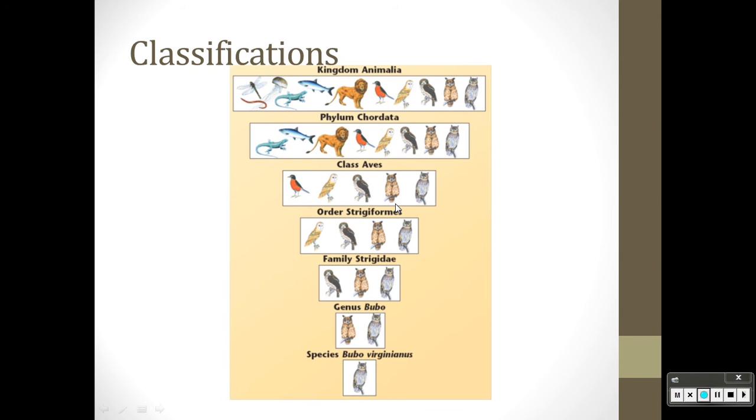Okay? Now, the animals are classified. We're going to go into the animal kingdom. I'm pretty sure that's what it says. It doesn't, but that's what I'm sticking with. So we're going to talk about the animal kingdom. So your kingdom is Animalia, and it goes down into more specific grouping as you go through.